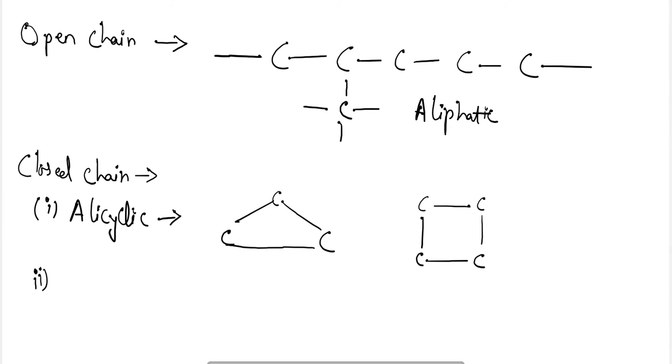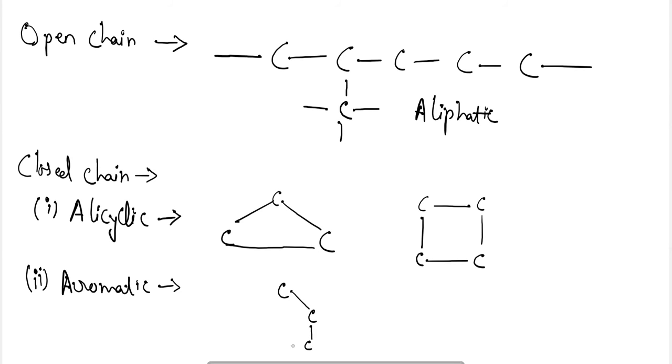Next is the aromatic compounds. They have a cyclic system containing at least one benzene ring. The parent member of the family is called benzene. So what is the structure for benzene?